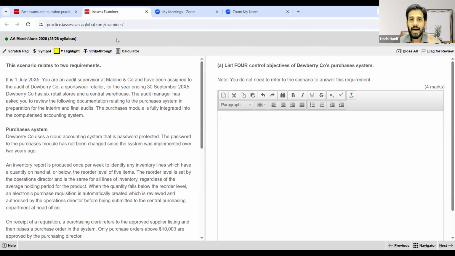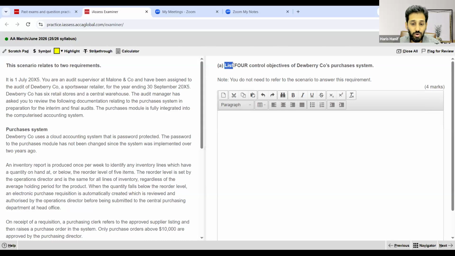Now see that I have selected this question of internal controls. Let's first have a quick walkthrough of the requirements. Then I will be reading the case, will allow you people to think of the points, and then I will be drafting my answer, right? So it is of 4 marks.